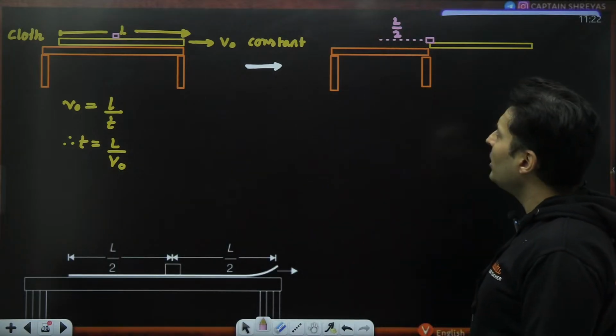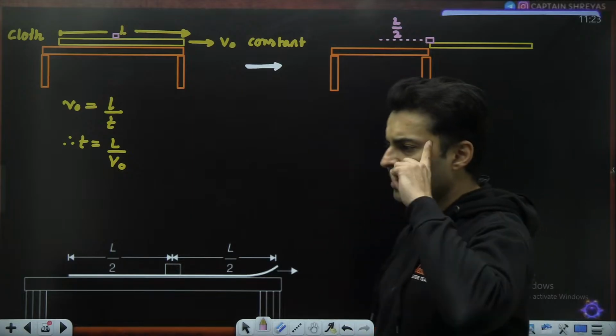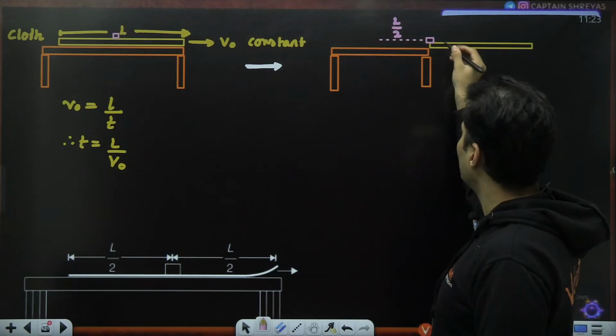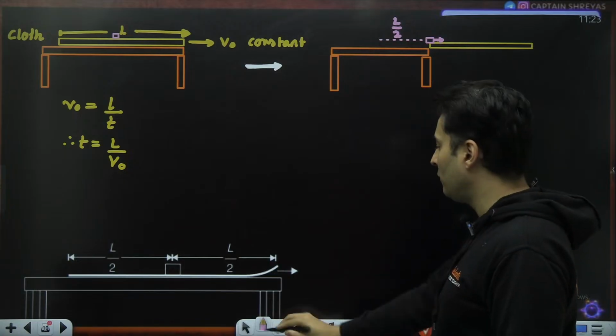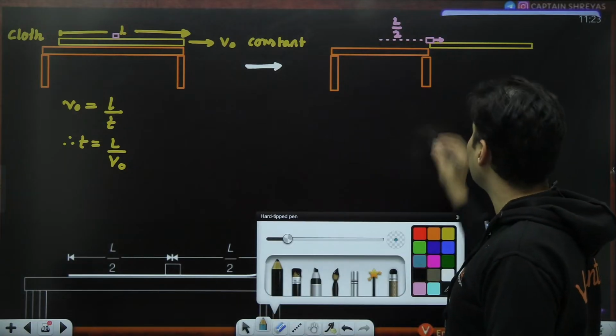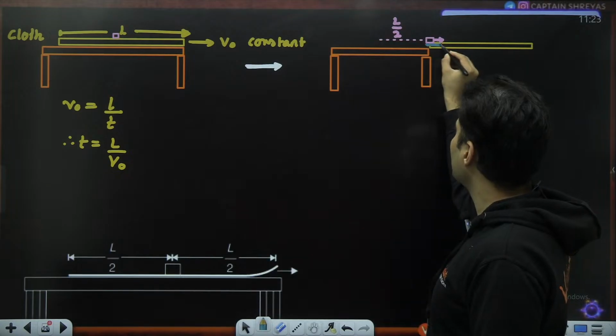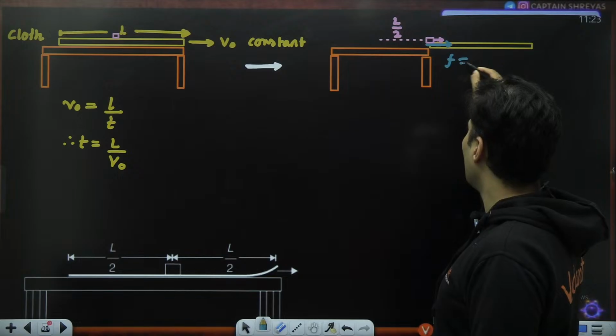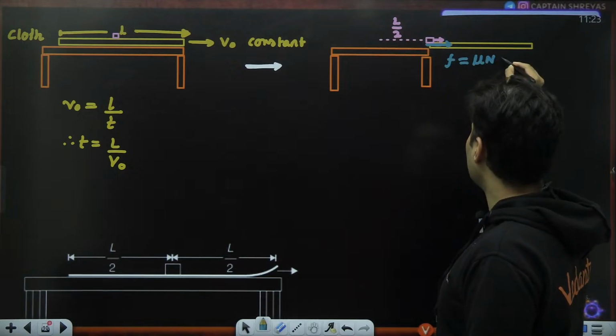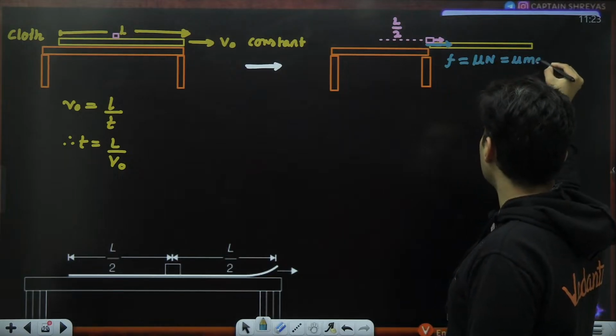But why was it able to move in the first place? Think about it. Because of the friction acting beneath it. Remember, there was friction below it which was dragging it. That friction was nothing but mu into N, which is nothing but mu into mg.